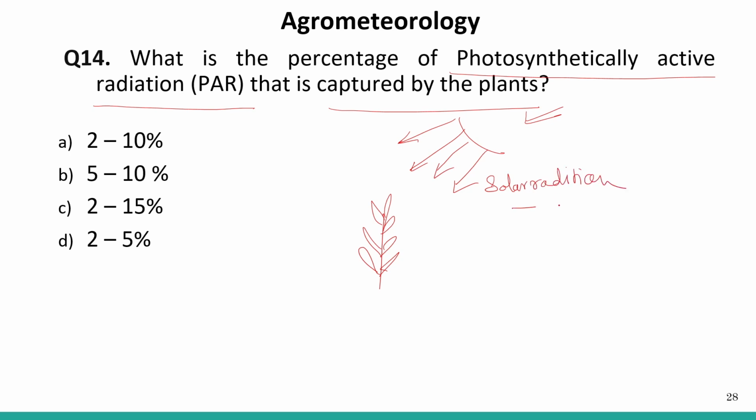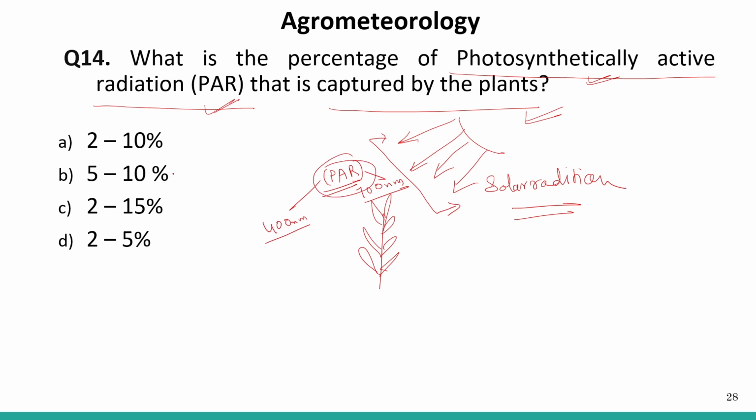Out of this radiation, only the region from 400 to 700 nm, right? The 400 nm to 700 nm region of the light is called PAR. Okay, and out of that, how much is captured by the plant?